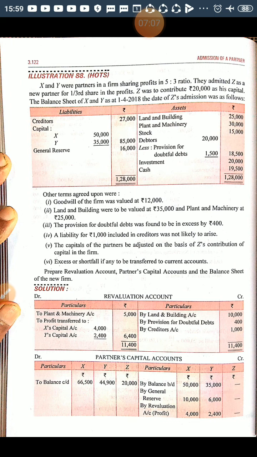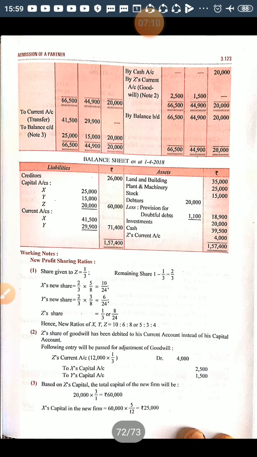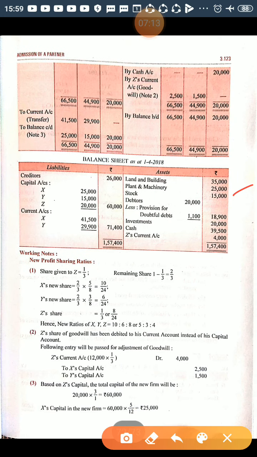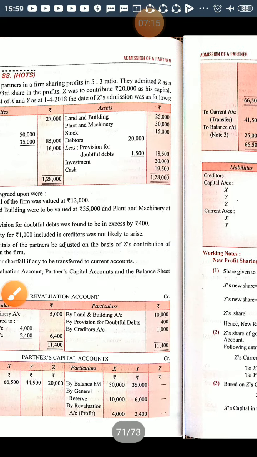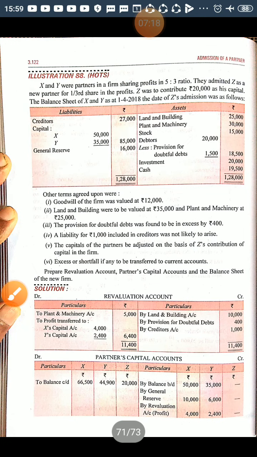Stock: there is no adjustment related to stock, so it will be shown in the balance sheet as it is, 15,000. Now debtors: no adjustment, but provision for doubtful debt 1,500 is given, and the question says provision for doubtful debt was found to be excess by 400. Provision for doubtful debt is a liability for the business, and they are saying there is an excess of 400, meaning this liability should be decreased by 400.